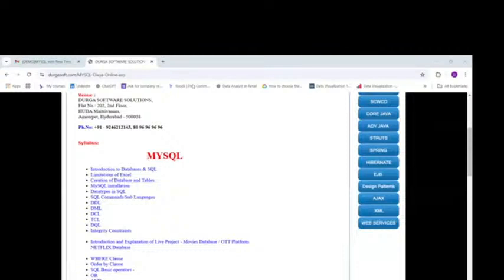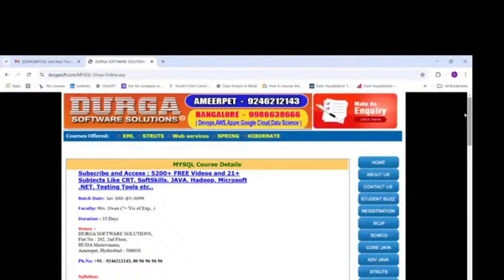As this is our first demo, before getting into the subject, first let me introduce myself. I'm Divya. I have 8 plus years of experience in data analytics. Currently, I'm working as a senior data analyst in one of the MNCs in Hyderabad, and I completed my master's in data science. I have training experience in teaching data science subjects like SQL, Tableau, Power BI, Python, statistics, and machine learning. So this is about me.